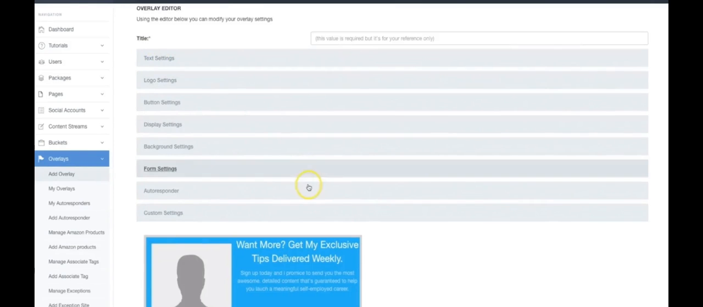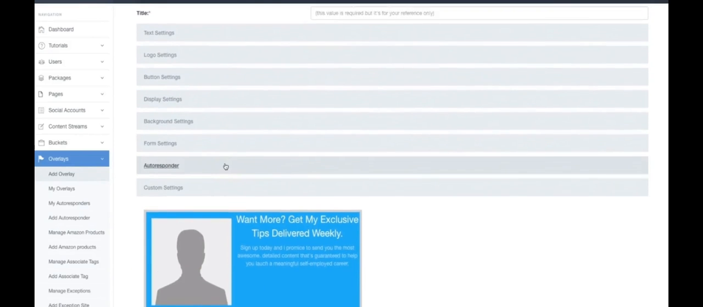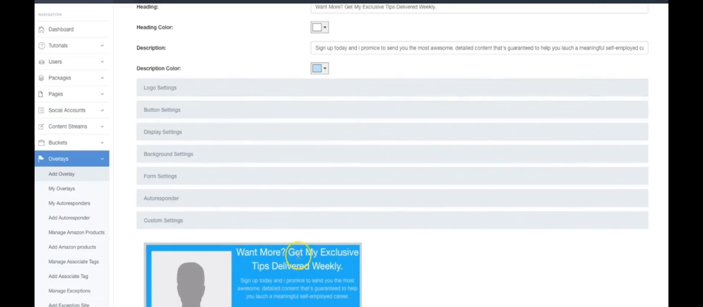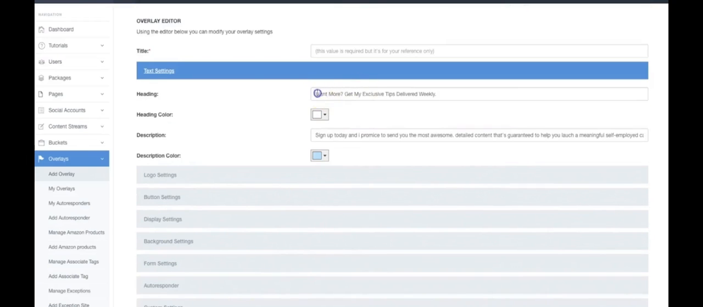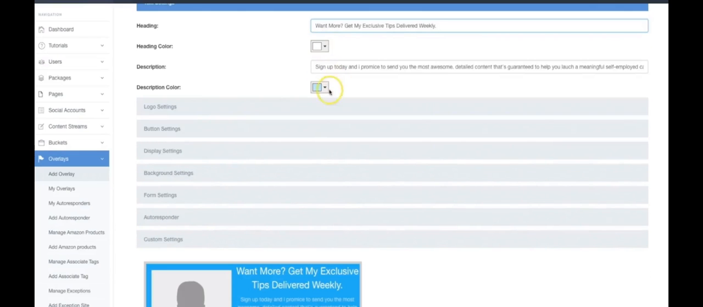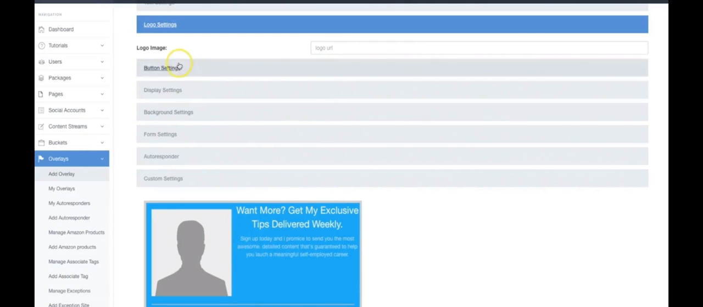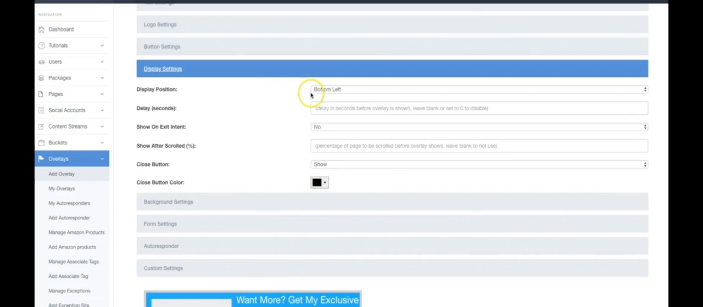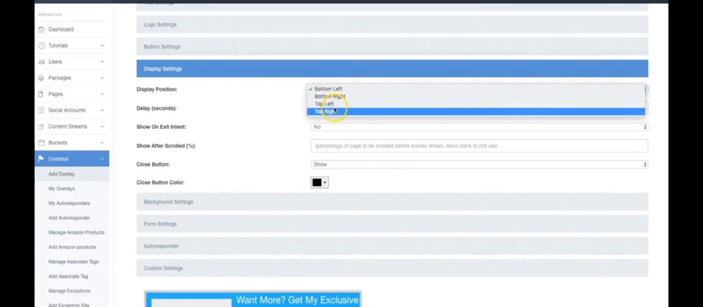Here you can see now that I've selected the template, I have full flexibility to edit this as much or as little as I'd like. Here you can see one more, get my exclusive tips delivered weekly. That's the exact text that you can edit there. You can edit the color of that text, the color of the text below it, and the actual text. You can add your logo to it as well, you can edit the button, and you can edit how it displays: bottom left, bottom right, top left, top right.